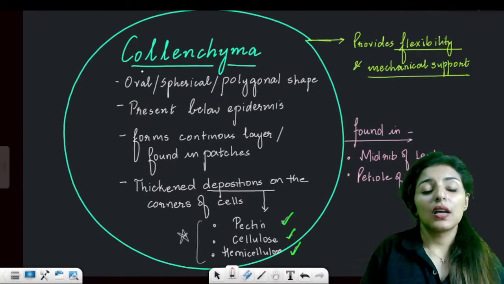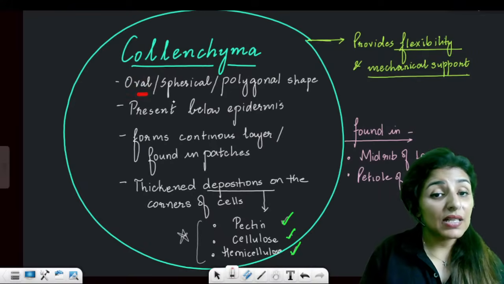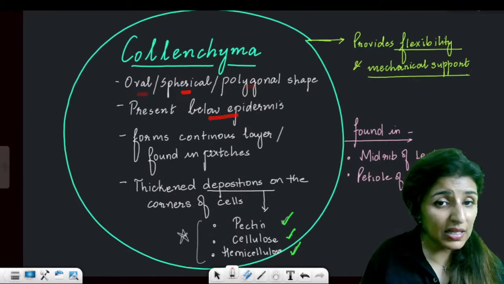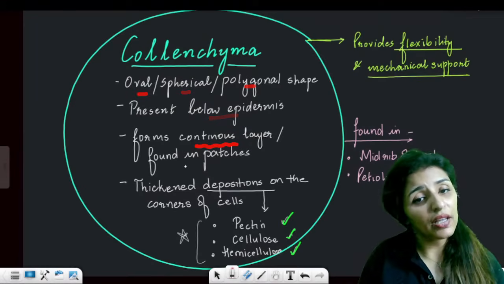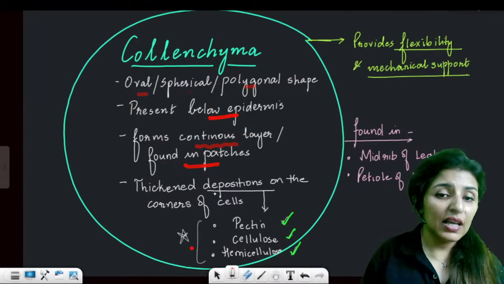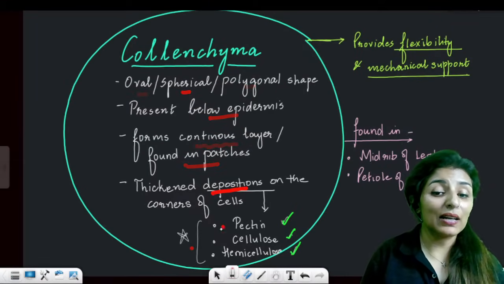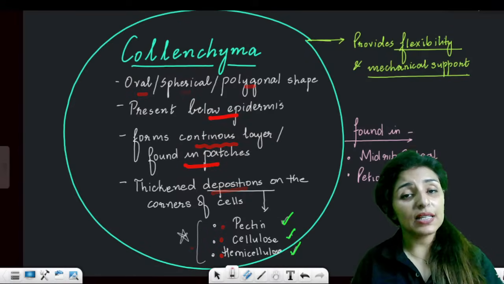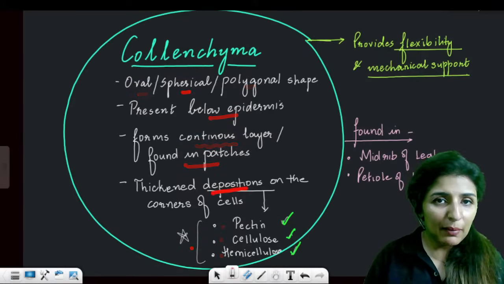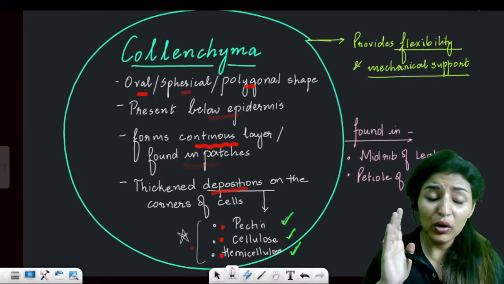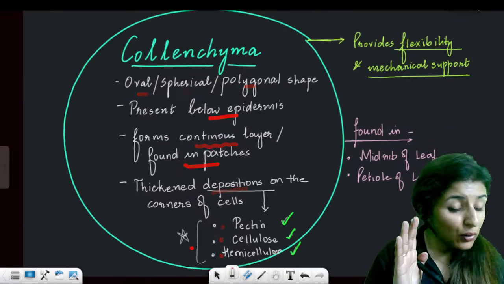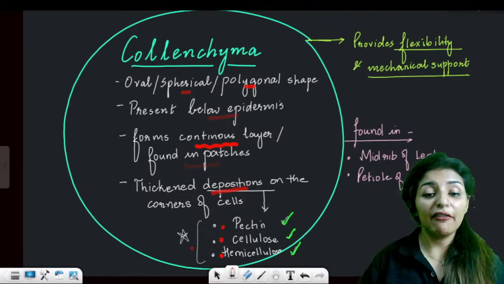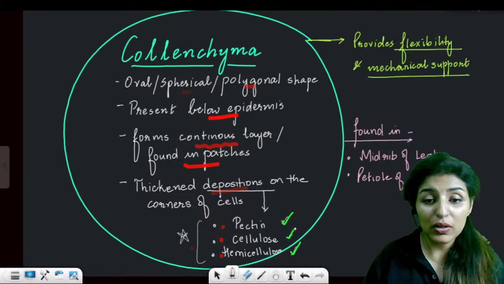Okay. So collenchyma, the cells can be oval, spherical, polygonal. They are present below the epidermis and they usually form a continuous layer or they can be found in patches. They have thick depositions of pectin, cellulose, hemicellulose. Very important. The cell wall of parenchyma is made up of only what? Only cellulose. In collenchyma, other than cellulose, we have pectin and hemicellulose as well.